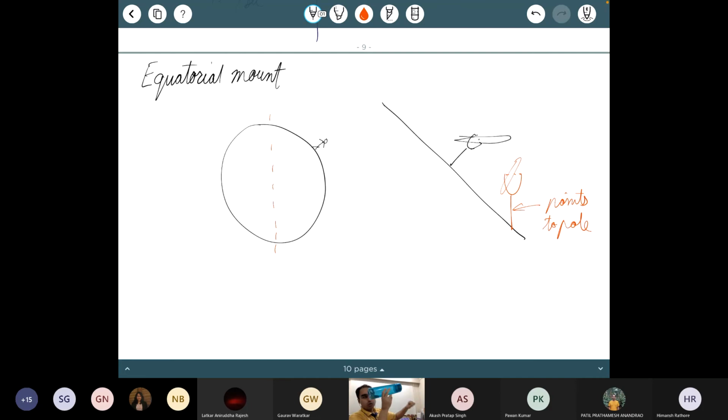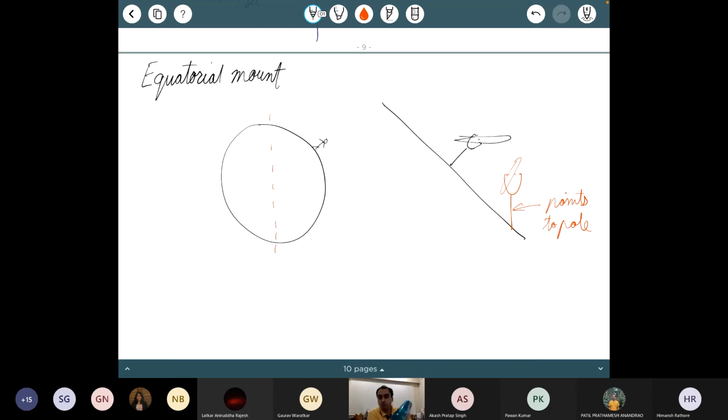Instead of that, what I'm now doing is that if that is the North Pole, the way I've been showing, the North Pole will be here. So this axis, instead of being vertical, I'm going to incline this axis so that it is pointing to the North Pole. So now when an object is moving, to point to any object, this axis has now become the declination axis, essentially. So I fix it to the declination of the object. And then as the object is moving, I only have to track along one direction. Only one rotation is needed.